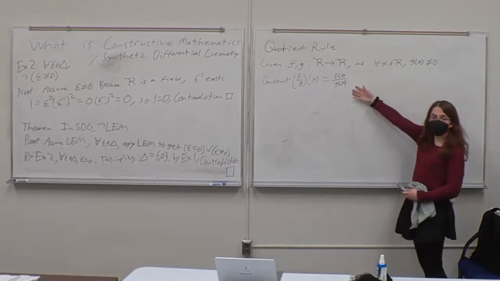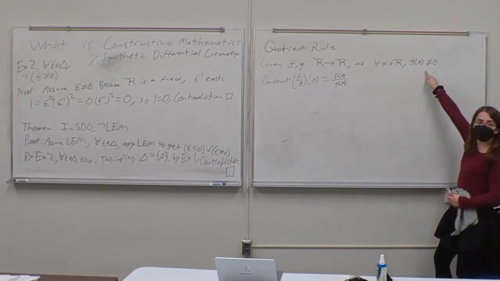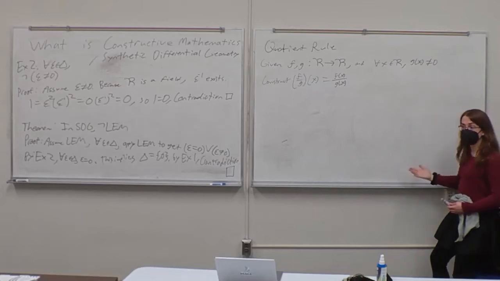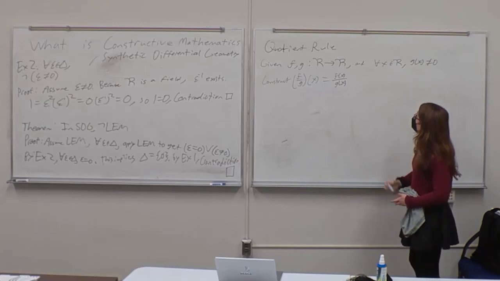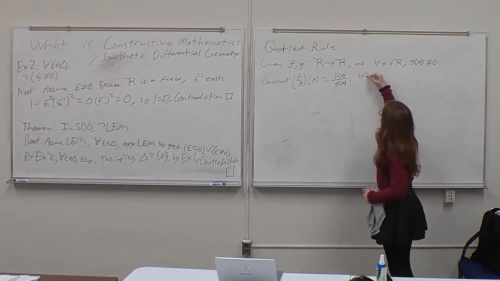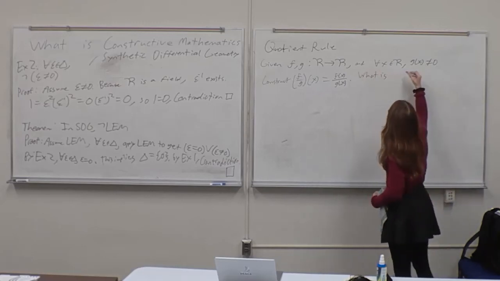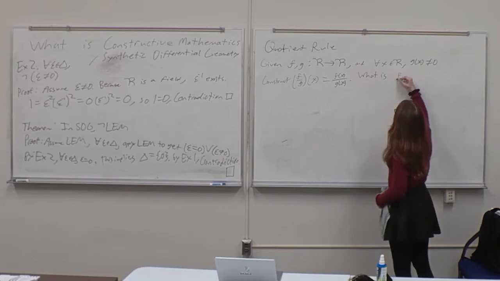The reason this works is because we have a proof that g of x is not equal to 0, so it has a multiplicative inverse, and we can always divide by it here. Nice. Okay, so what is f over g prime?